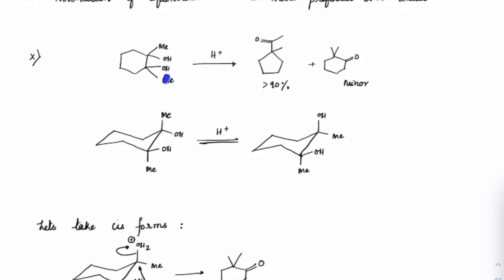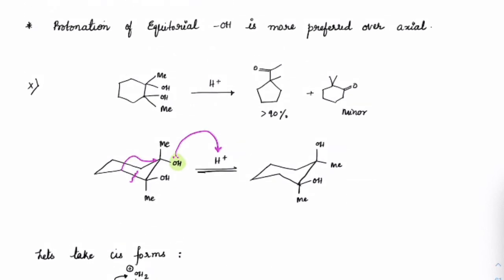Suppose nothing is given, and it is only given like this: there is OH and a methyl group here. That could have been a cis form or a trans form, but we know that they will both exist in equilibrium. So we will take this trans form here. From here I will make the protonation step first, and then break this bond and attack from this end.